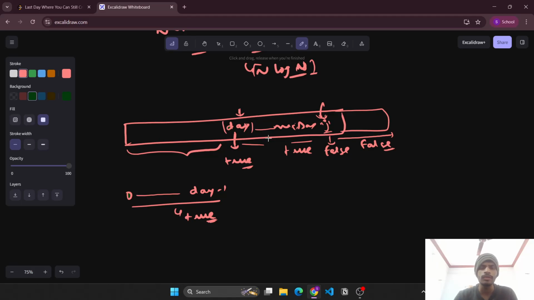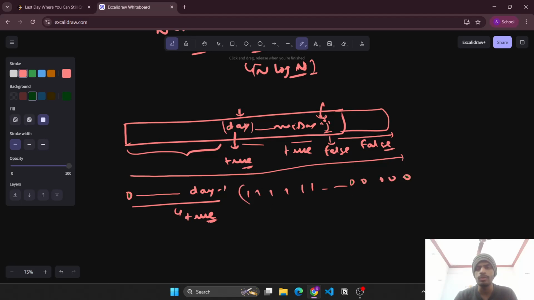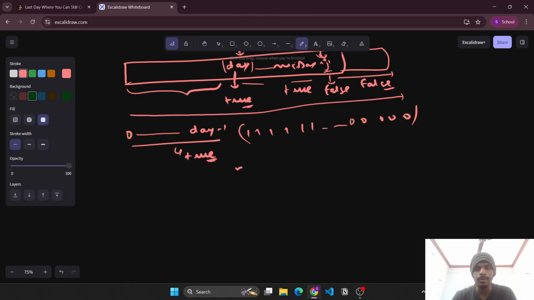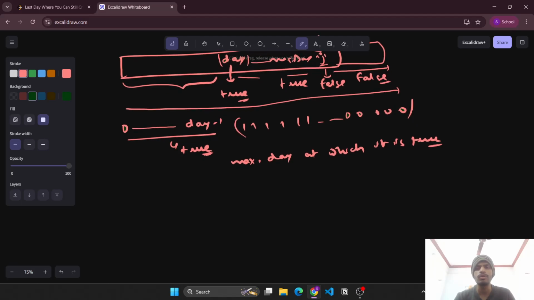So what do you observe? The check function that we have written is monotonic. First it follows 1 1 1 1, that means true, and then it is false. What do we want to do? We want to find the maximum day at which it is true. Since we know the check function is monotonic here, we can simply apply binary search.